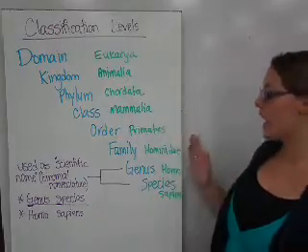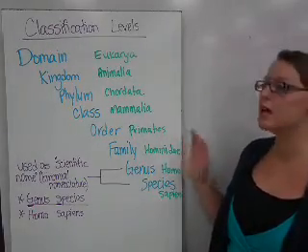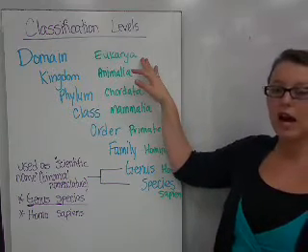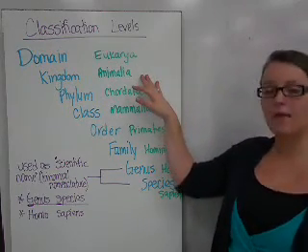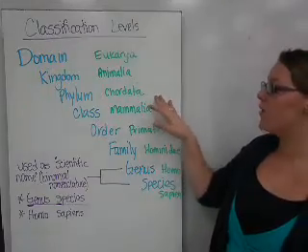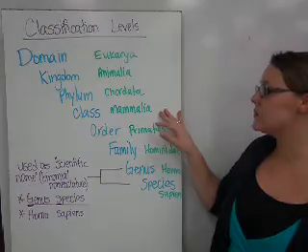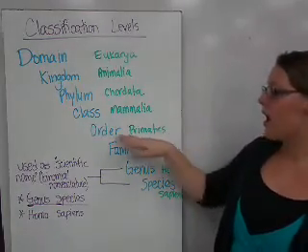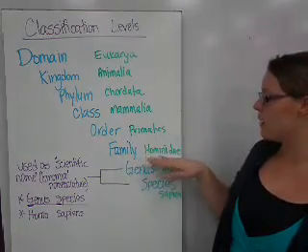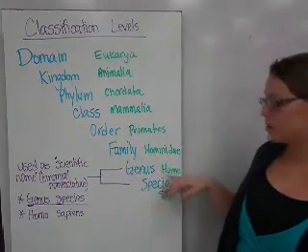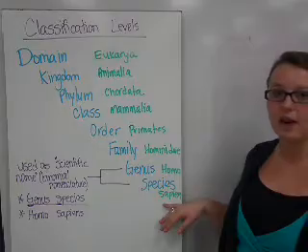The entire level of classification for humans is listed here in green. We are in the domain Eukarya because we have eukaryotic cells. We are in the kingdom Animalia, we're animals. Phylum would be Chordata because we have a backbone. We are in the class Mammalia, we're mammals. We're in the order Primates, the family Hominidae, the genus Homo, and species sapiens. And those are the two we use for the scientific name.